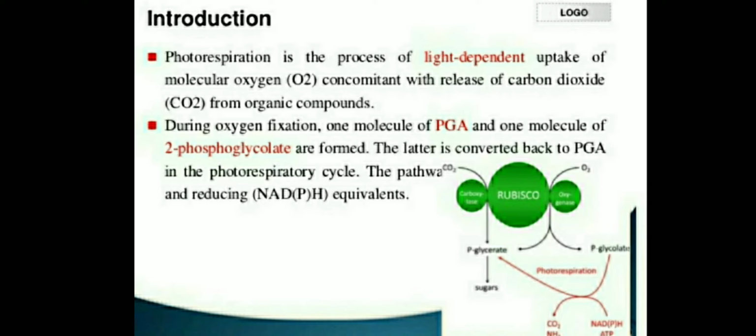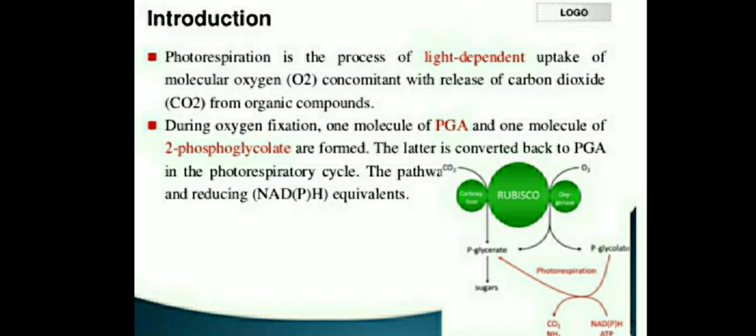During this process, as I told you, during the C3 cycle two PGA molecules are formed, but here one molecule of PGA and one molecule of phosphoglycolate are formed. This phosphoglycolate is a two carbon atom compound, and that's why photorespiration is also known as the C2 pathway.